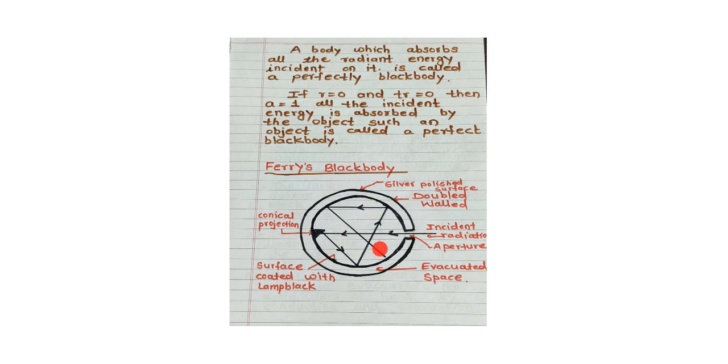In each reflection 97% of the radiant heat is absorbed. So after a large number of reflections, almost all the radiant heat is absorbed by the sphere, and the effective area of the perfectly black body is equal to the area of the aperture. Thus, the aperture behaves like a perfect black body. This is the working of Ferry's black body.